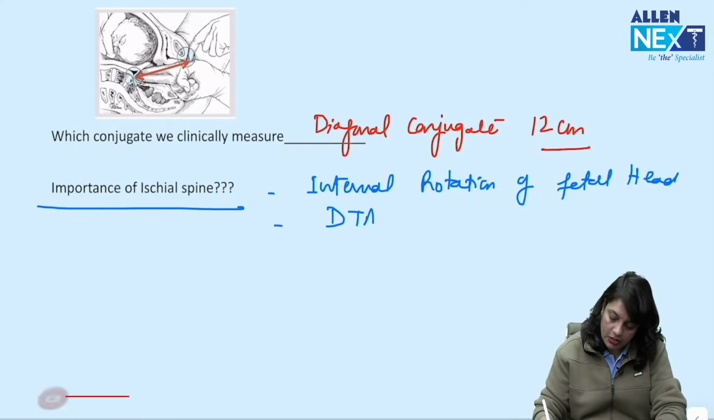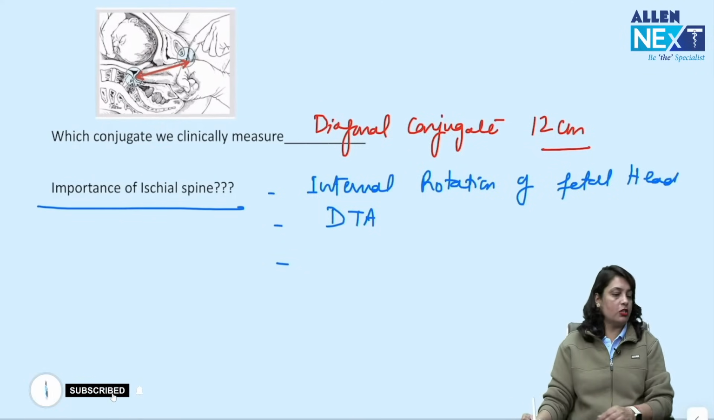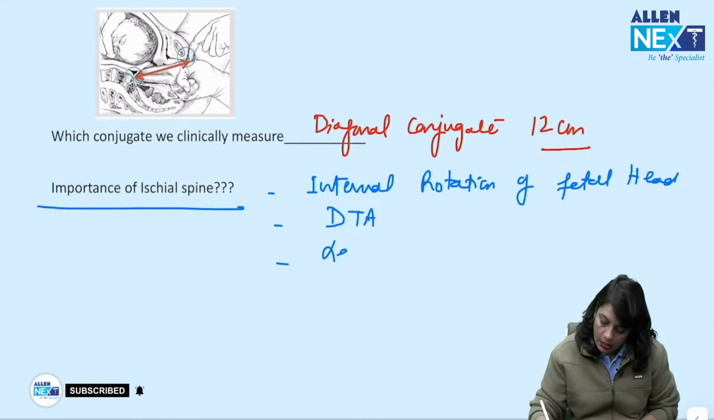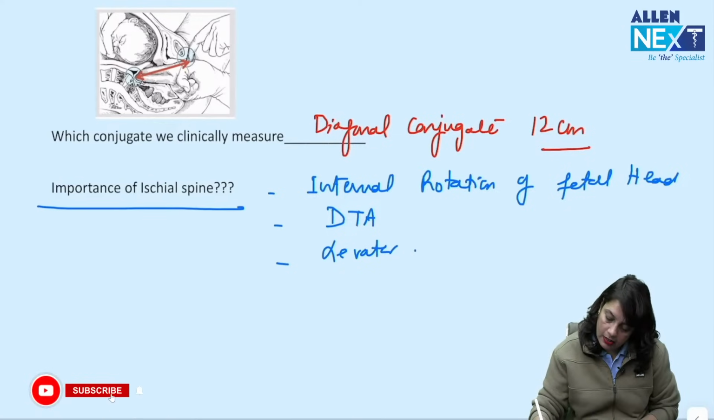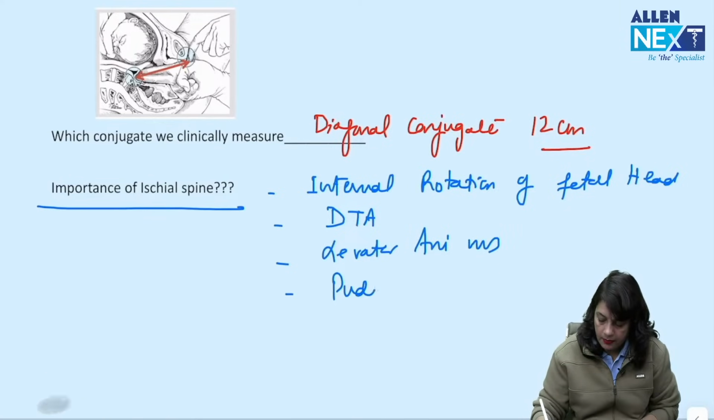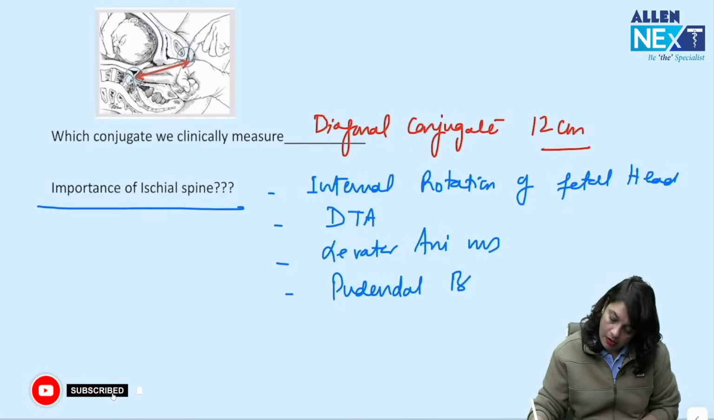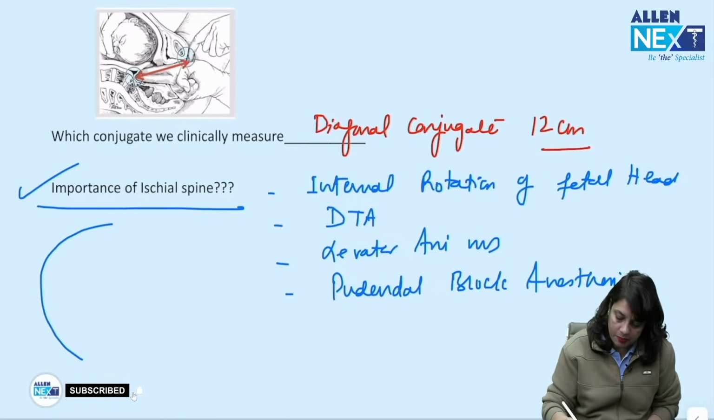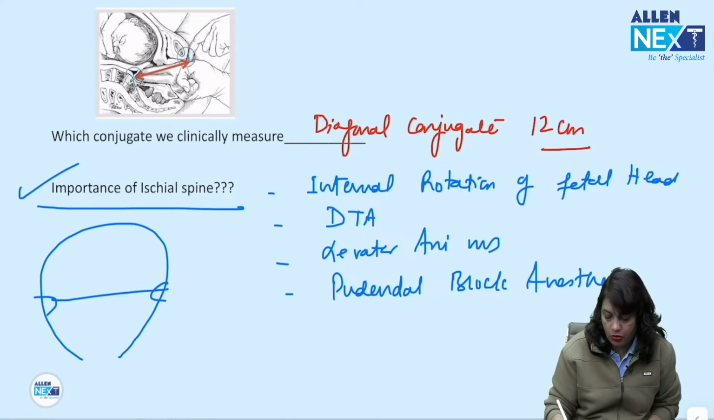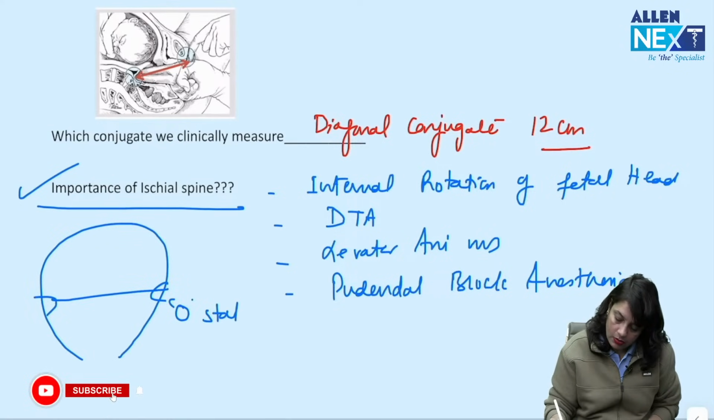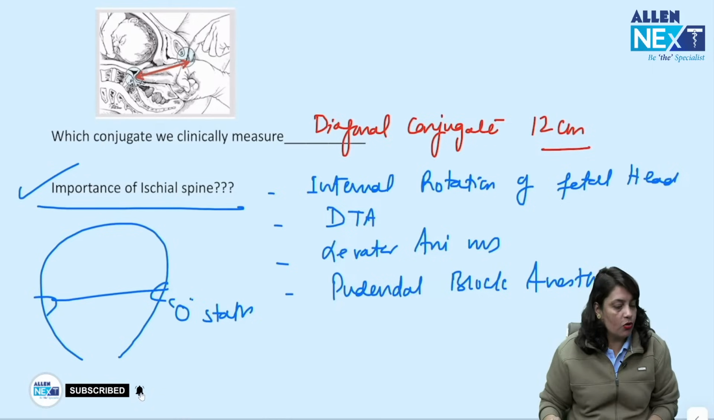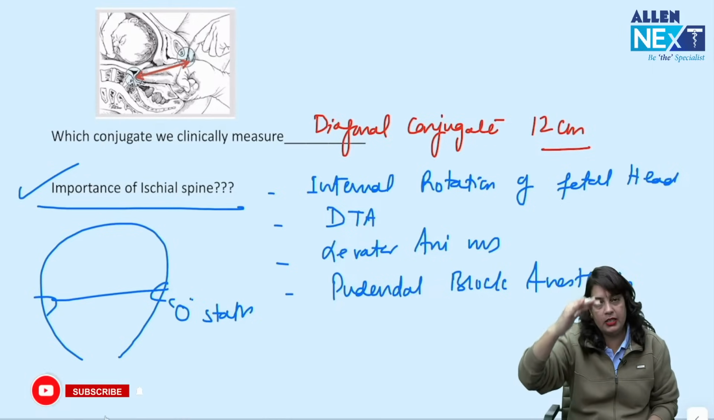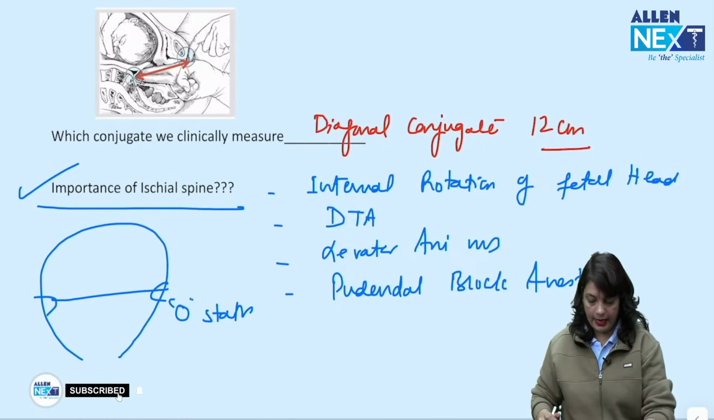Here deep transverse arrest occurs in occipitoposterior position. Here levator ani muscle is attached. Here pudendal block anesthesia is given. So that is the importance of ischial spine. That is also called as zero station when you see the descent of the fetal head.